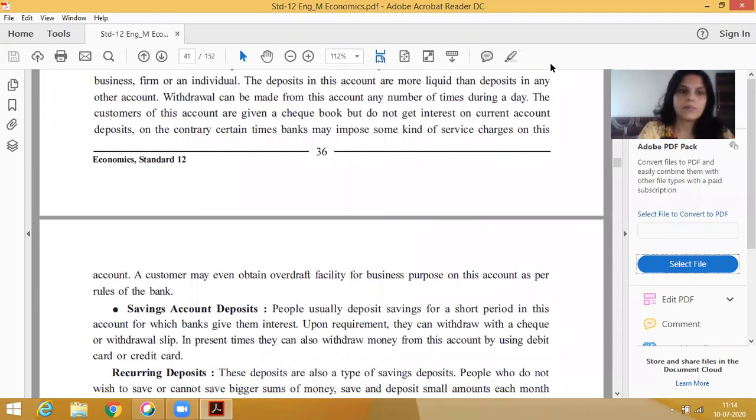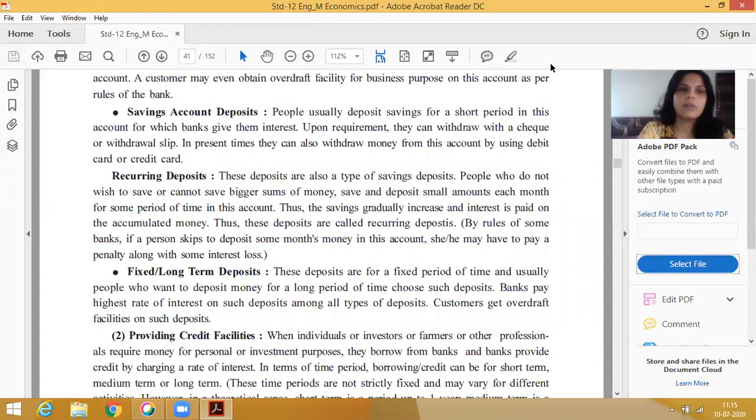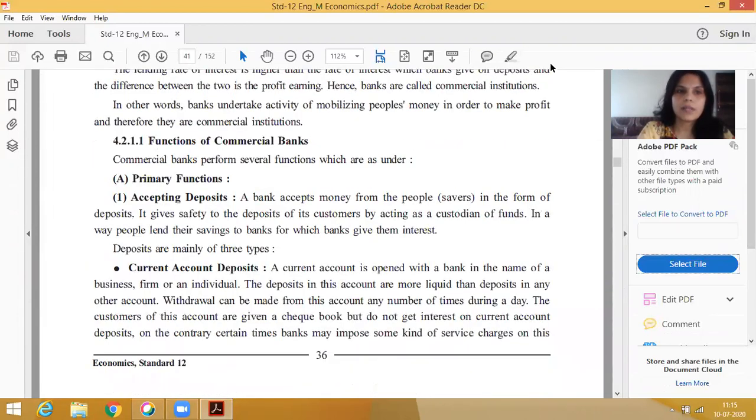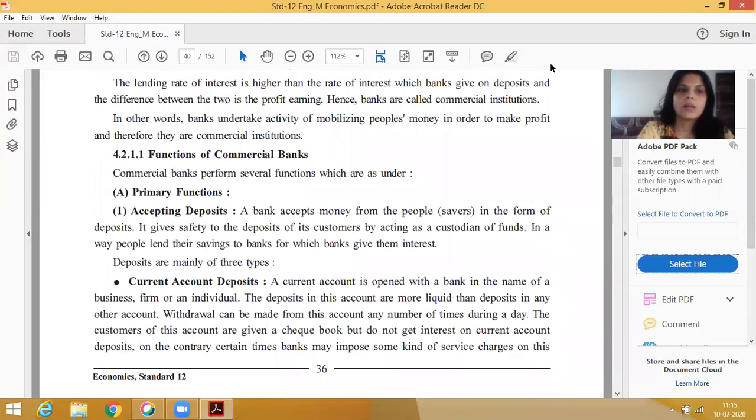In accept deposits, I said that there are three types of accounts. We can open these three types of accounts in the bank, and by these accounts, the bank can accept deposits and return a rate of interest to the account holder. So this topic we started, and I have completed that accept deposit has three types of account.